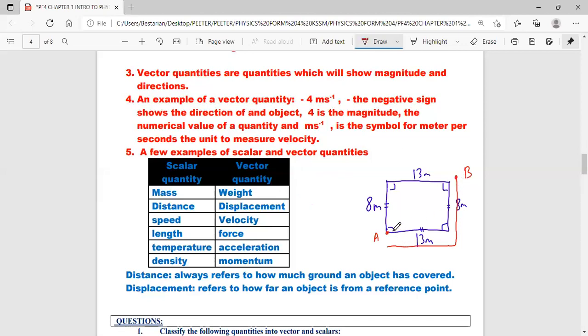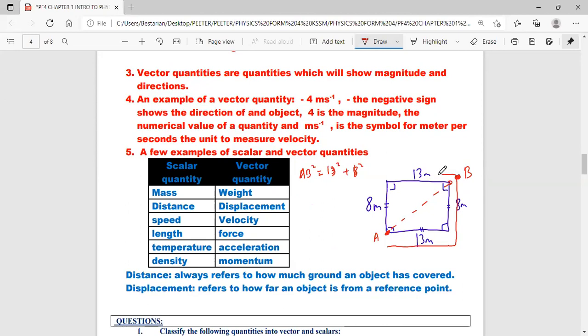What is the displacement? A to B. You have to count the displacement. How far is the object from the reference point? The object is here, the reference point there. So how far is the object? Now you have to use Pythagoras. By using Pythagoras, you know the distance from A to B. That's what displacement is all about. AB squared equals 13 squared plus 8 squared. So you solve this, you get AB. So this is how far the object is from the point of reference.